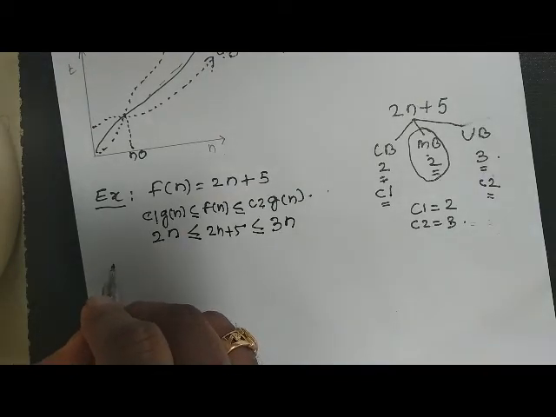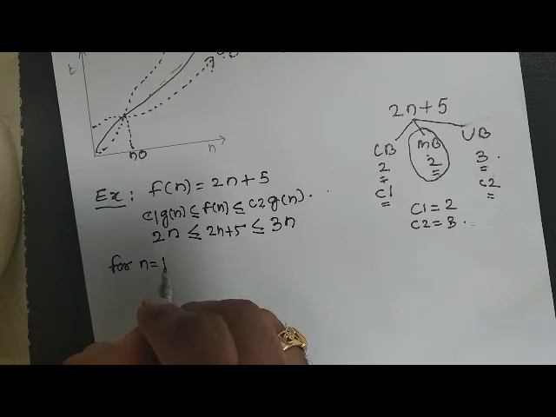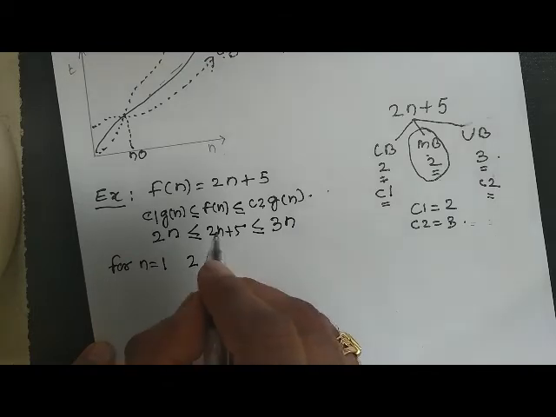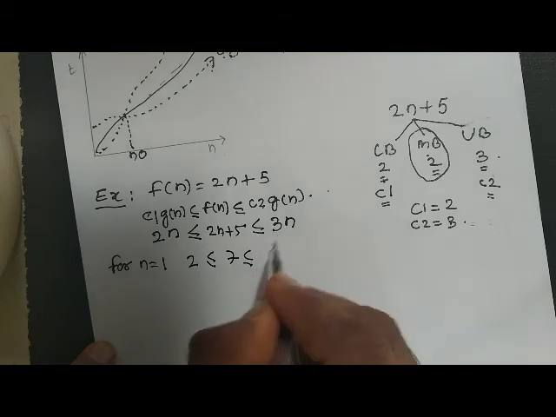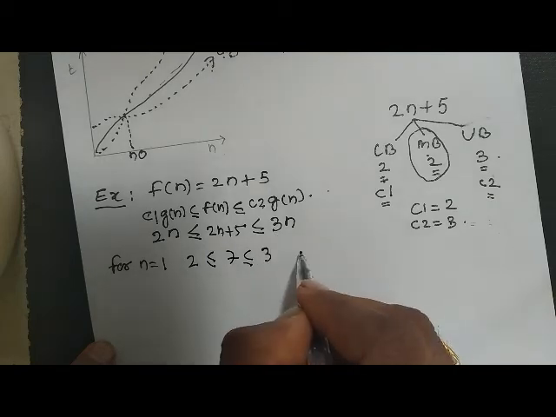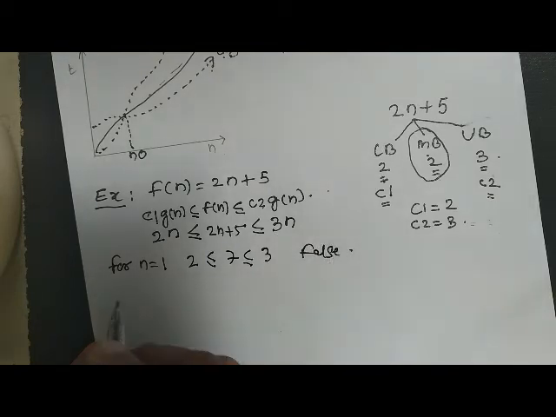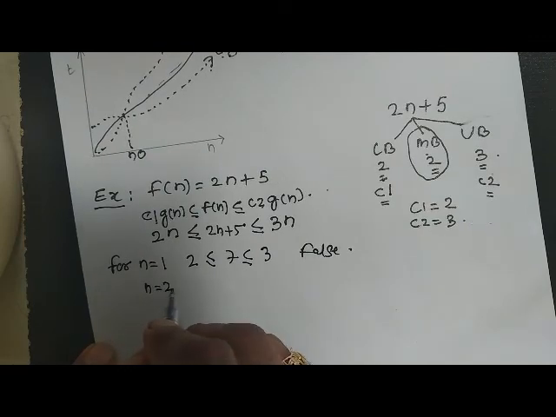So again we will start from n equals 1. So this becomes 2 less than equal to 2 plus 5, that is 7, less than equal to 3. So this is false. Now consider n equal to 2.